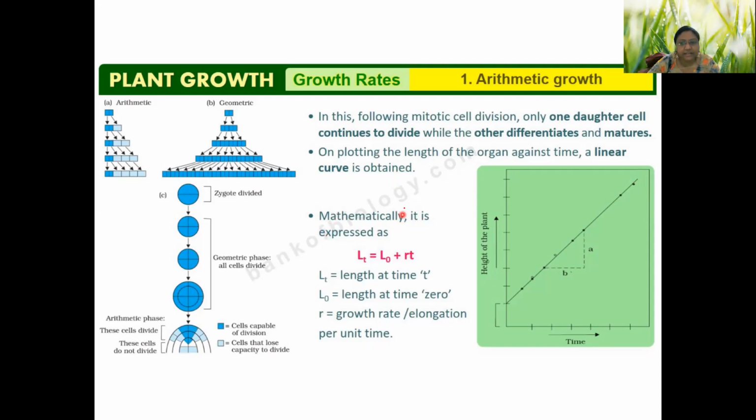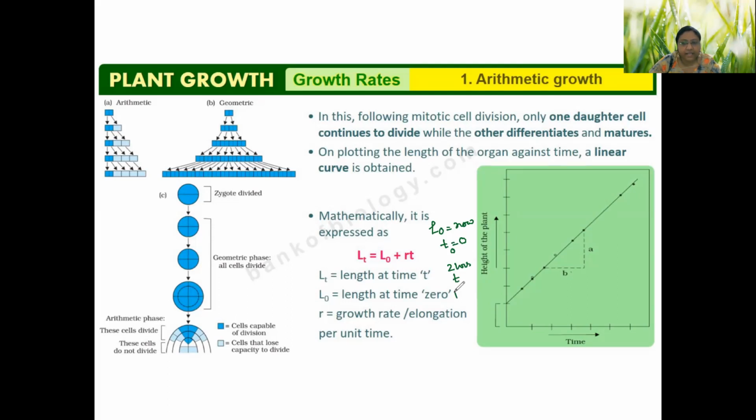Mathematically, this straight line can be expressed as LT = L0 + RT. What is LT? LT is the length at time t. L0 is the length at the start, so we will consider T0 as 0 time. After 2 hours, time will be T.